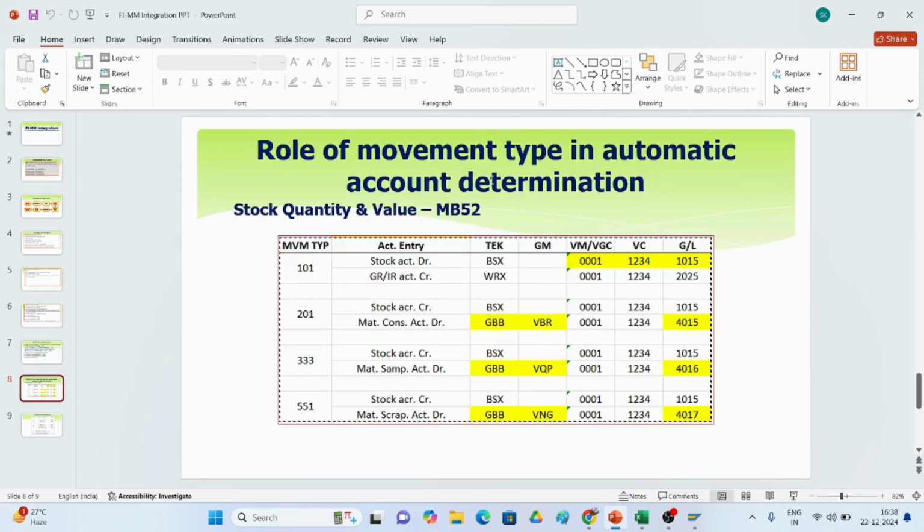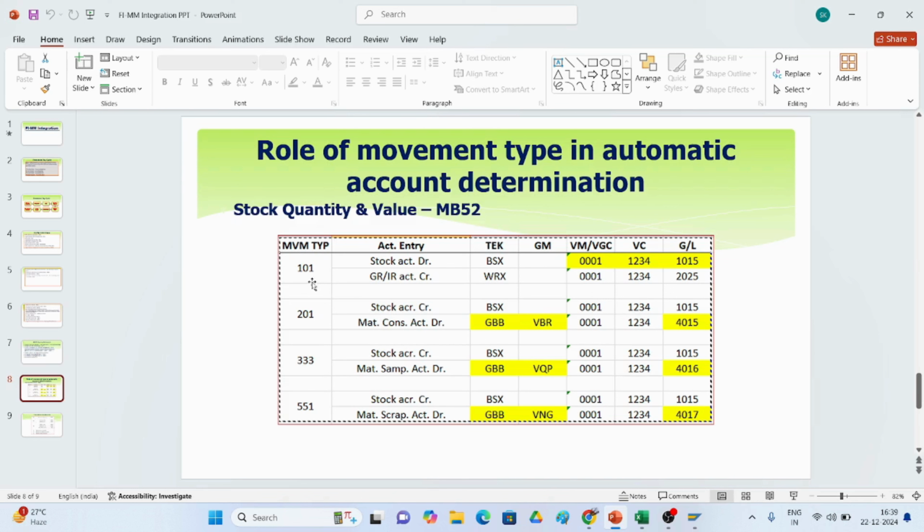Now some role of movement type in automatic account determination: in stock and value, you have to see the stock in MB52. This is the movement type and accounting entry, and here I have shown the transaction event key. Through this transaction event key, the valuation modifier or valuation grouping code, and valuation class, the GL account should be assigned. In the picture everything is clear: the movement type, the accounting entry, and the transaction event key that we link with the GL account.